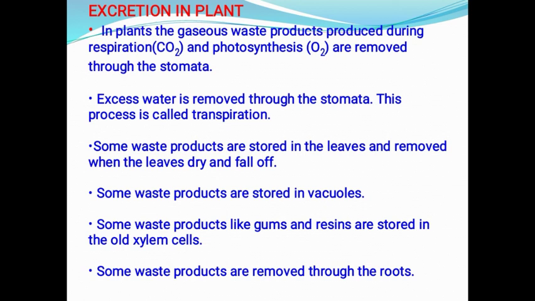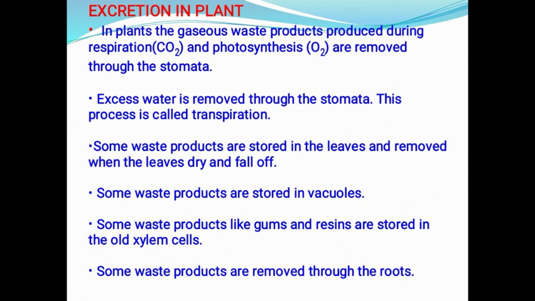Excess water is removed through the stomata, and this removal of water is called transpiration. Carbon dioxide is taken in and oxygen is removed, and this is also excretion in plants.